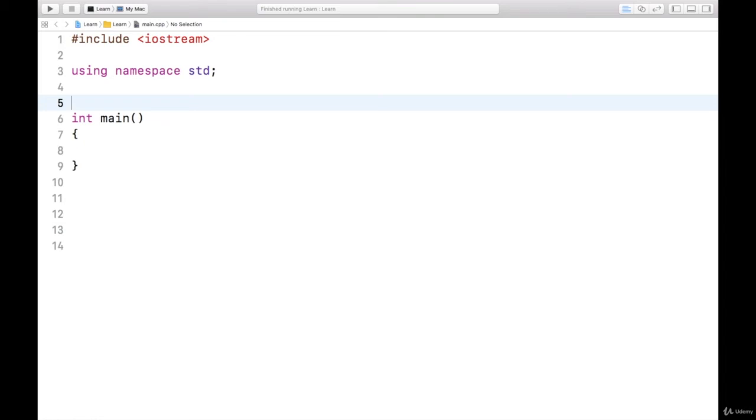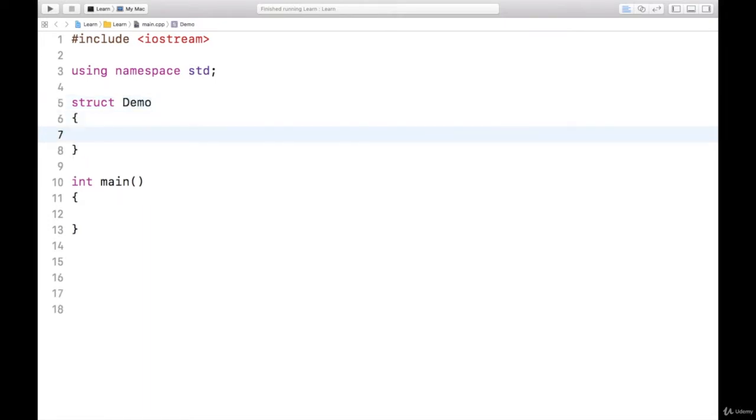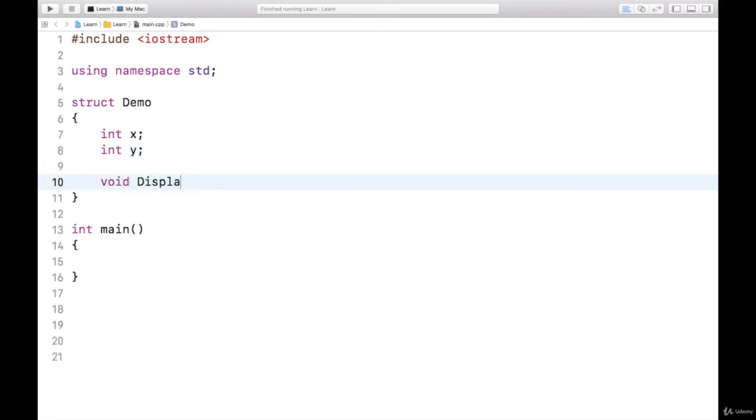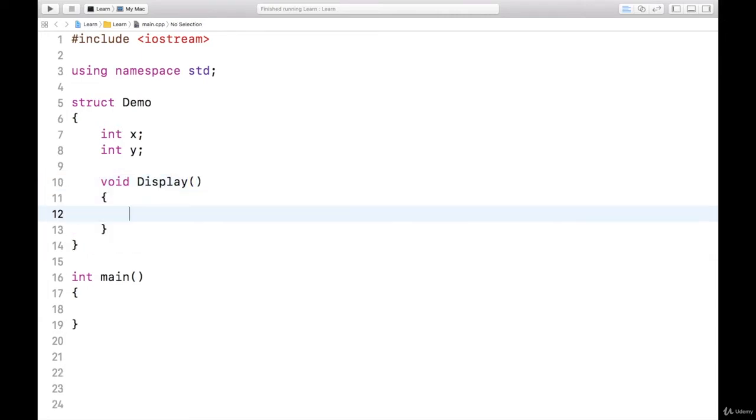Let us look at the difference between structure and class in C++. See, basically structure and class are similar. So I will write one structure and I will give the name of the structure as demo, and inside this I will declare some variables, integer x and integer y, and I will also have a function called display which will display the values of x and y, x and some space and y. So I have a structure having two data members x and y and a display function.